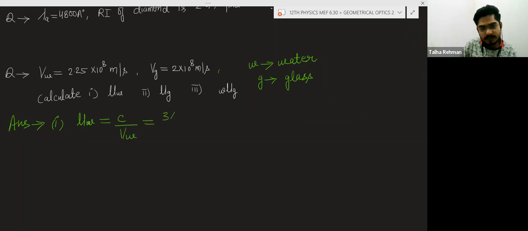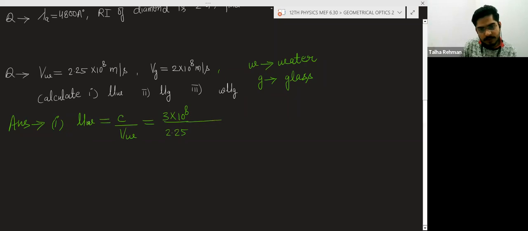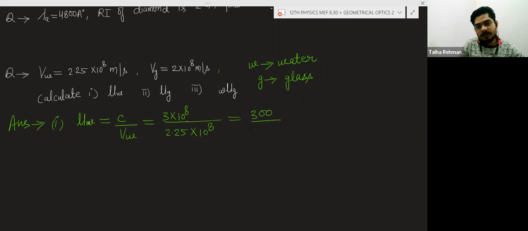So C is 3 into 10 to the power 8, VW is 2.25 into 10 to the power 8. 10 to the power 8, 10 to the power 8 will cancel out. So here you will have 300 divided by 225, and when you cancel out, I think you will get 4 by 3.